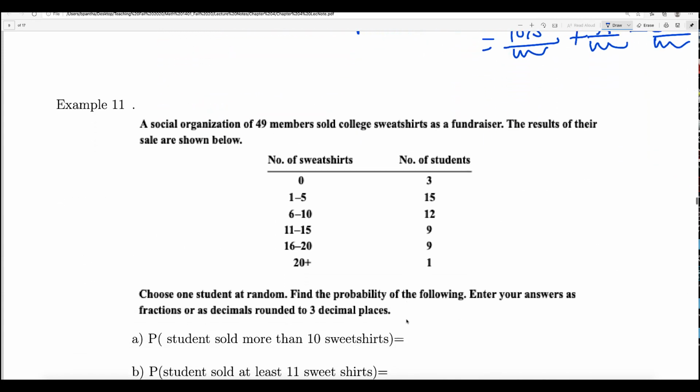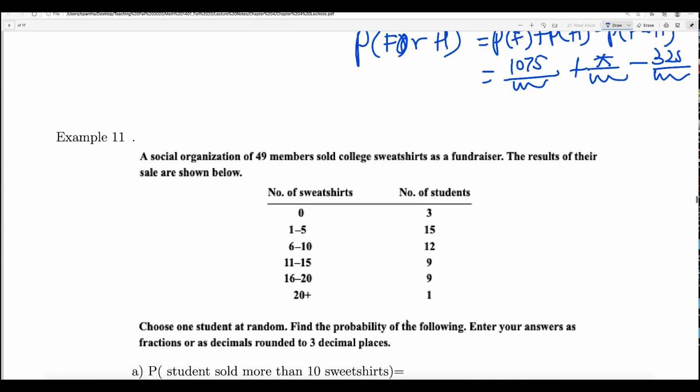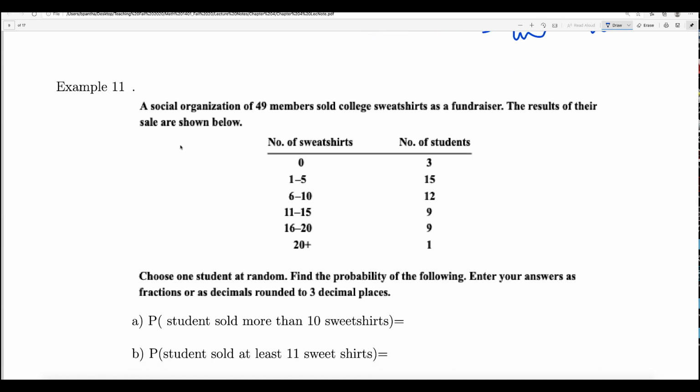Okay. How about the last example? The last example says a social organization of 49 members sold college sweatshirts as a fundraiser. The results of their sale are shown below: number of sweatshirts and number of students. These are the total number of students who were the sellers, who were selling these sweatshirts. So 3 students sold none, 15 students sold between 1 and 5, 12 students sold between 6 and 10, 9 sold between 11 and 15, 9 sold between 16 and 20, and only one student sold more than 20 sweatshirts.